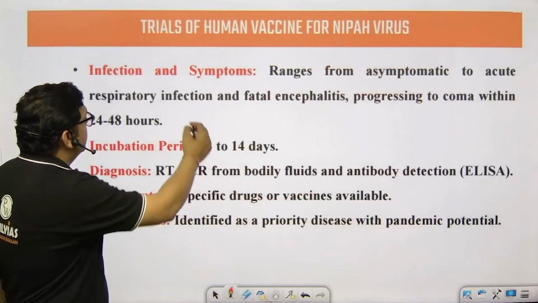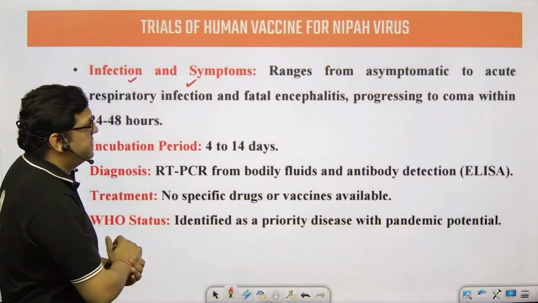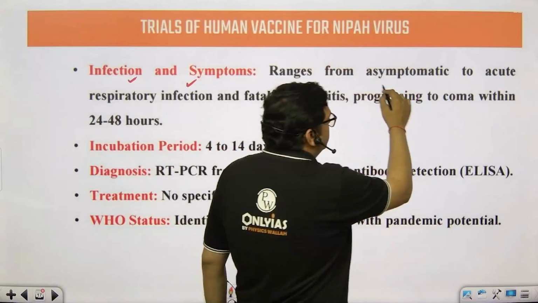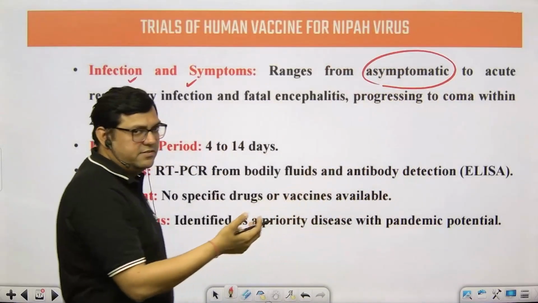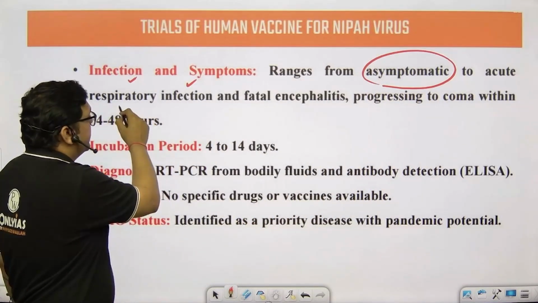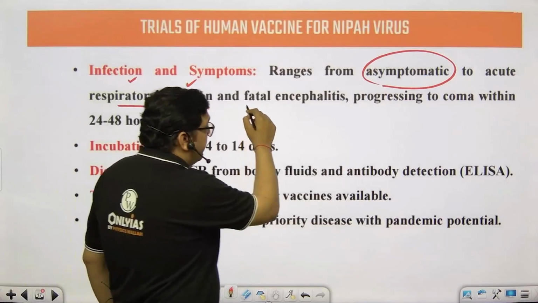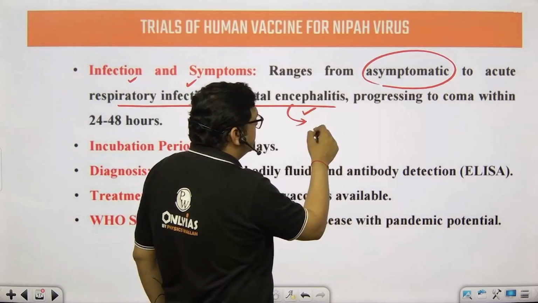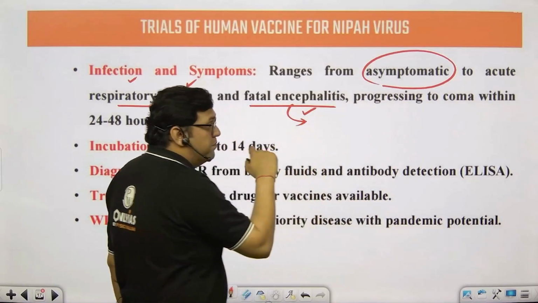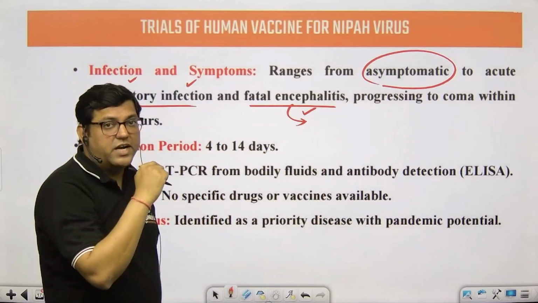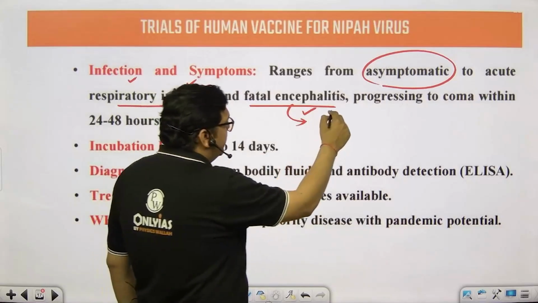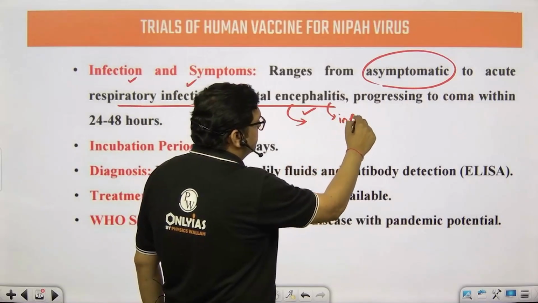Moving further, the infection and symptoms: there are many cases where the patient can be asymptomatic. There are no symptoms seen, but respiratory infections can be there, acute respiratory infections. Fatal encephalitis. Encephalitis is basically related to the membranes of the brain, which are called encephalon, and phalitis means the inflammation.